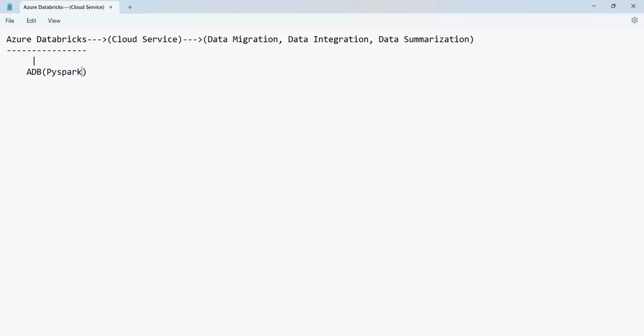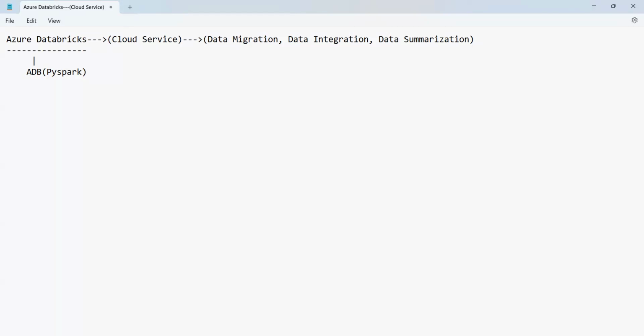Anyway, we'll discuss what PySpark is, do not worry. As of now, PySpark is Python and Spark together. So using ADB, that is Azure Databricks, we can perform data migration, data integration, and data summarization.